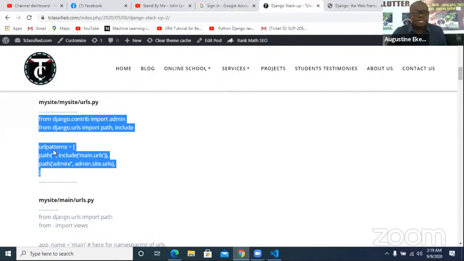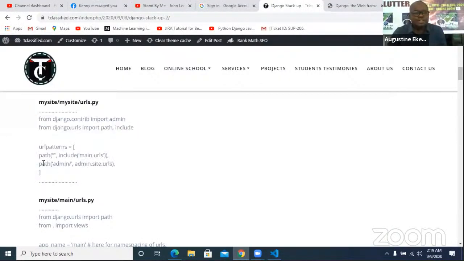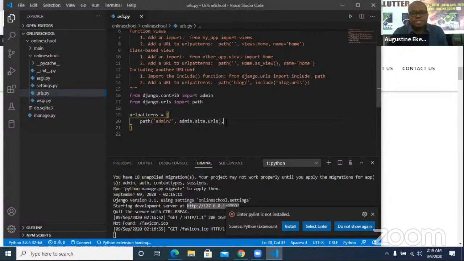And to do that, like I said, it's clear here. So simply put this, it's the only thing remaining. Also bring in include, and put this. So I'm going to simply pick this out, get back here, then come down here and put it. That's the only thing I need. Then I make sure that apart from path, I also imported include. Those are the two things I need.